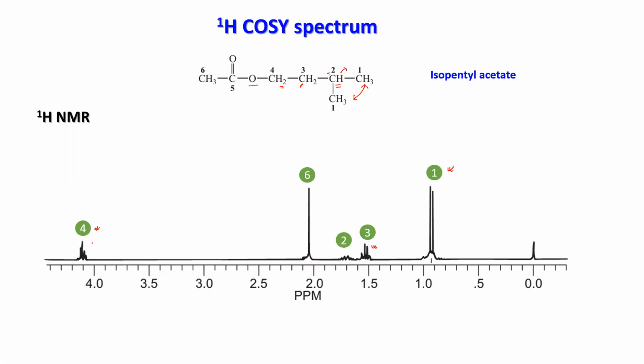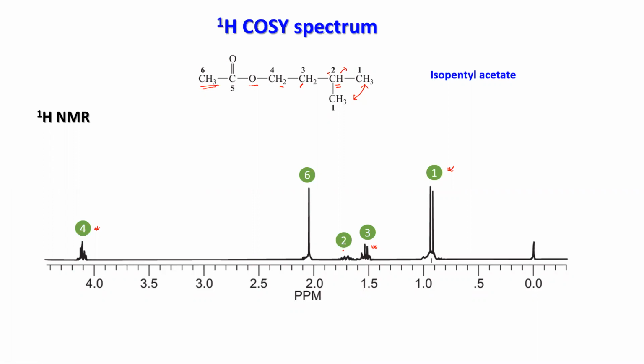So this number 4 is here. And 6, you have another methyl that is a singlet. There is no coupling, so you have a singlet here. Around 2, we have a nearby carbonyl carbon. So this is the proton NMR.